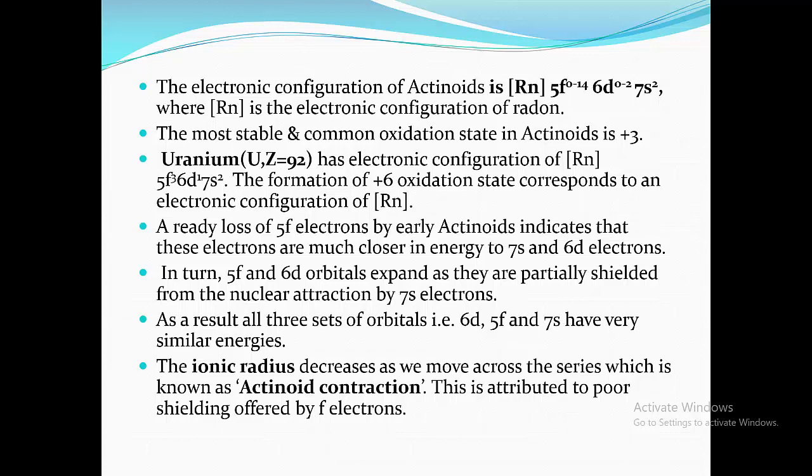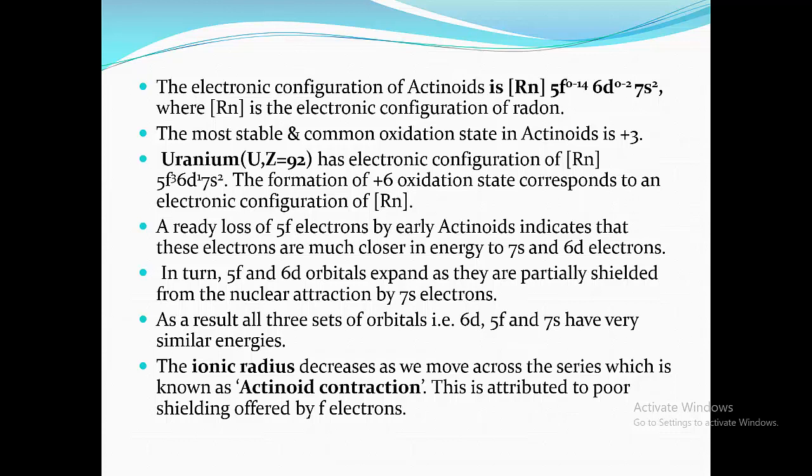A ready loss of 5f electrons by early actinoids indicates that these electrons are much closer in energy to 7s and 6d electrons. That is, the energies of 6d, 5f and 7s orbitals are very similar.